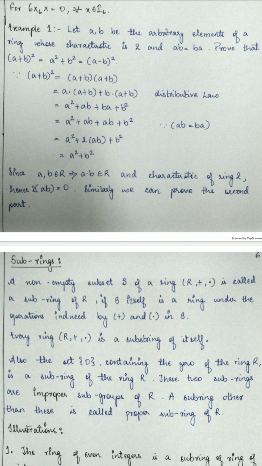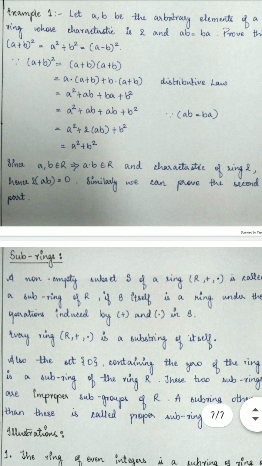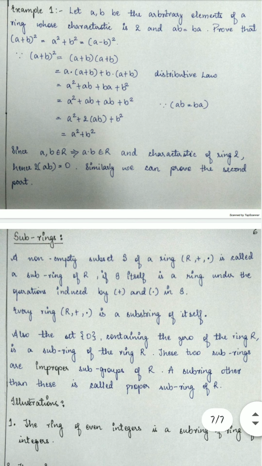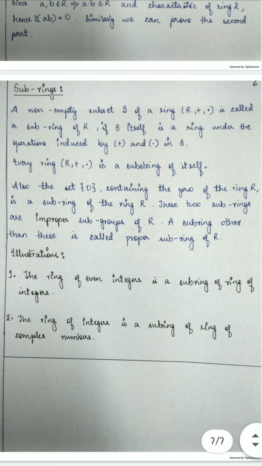Since A, B belong to R, A dot B also belongs to R, and the characteristic of the ring is 2, hence 2AB equals 0, so it can be written as A square plus B square. So similarly we can prove the second part.